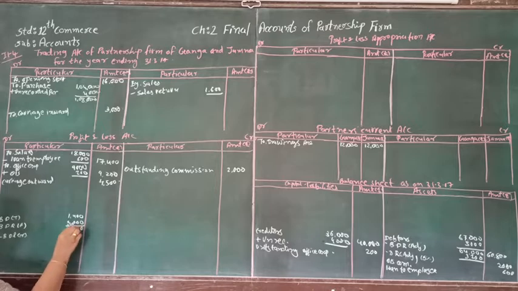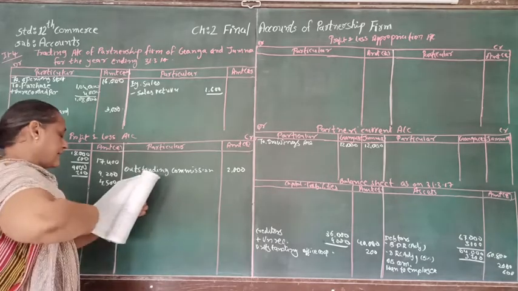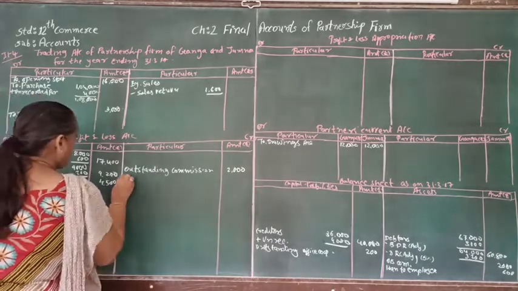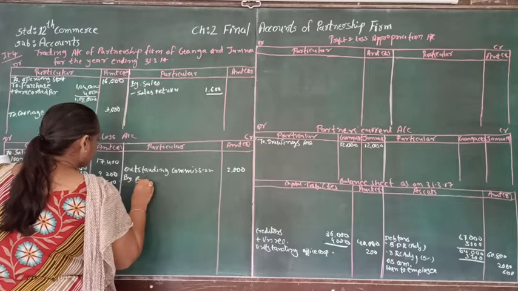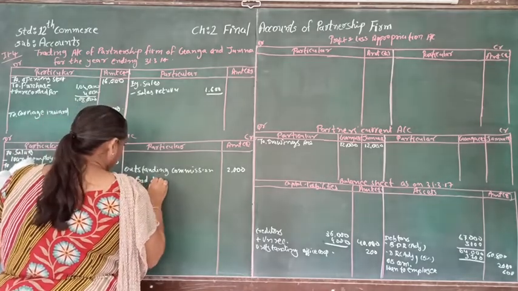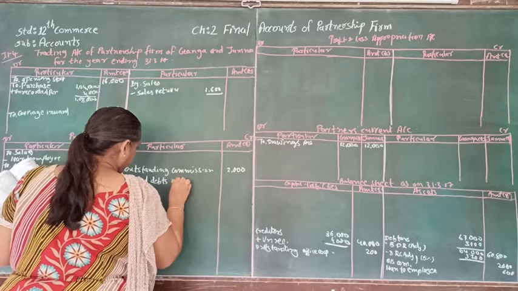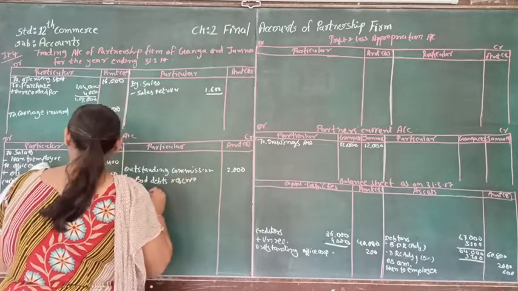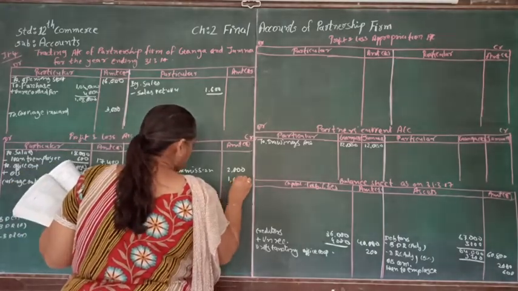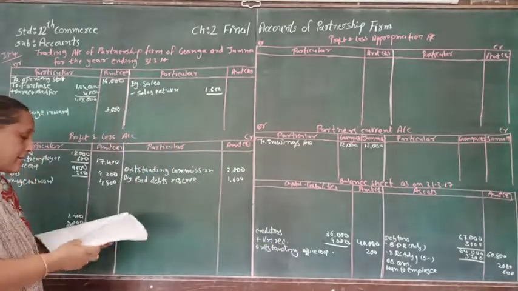4,400. And bad debt reserve of trial balance, we can see on the credit side it is 6,000. So the net amount will be in minus, that is minus 1,600. That is supposed to be taken on the credit side. So here, by bad debt reserve, how much is it? 1,600. So we are finished with the adjustment of bad debt and bad debt reserve.